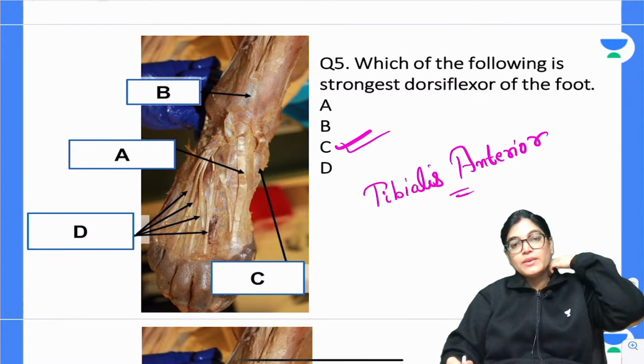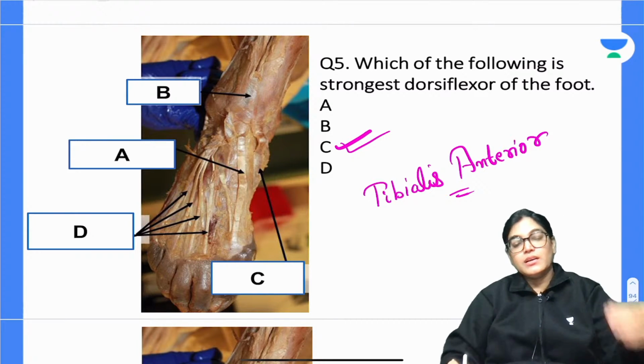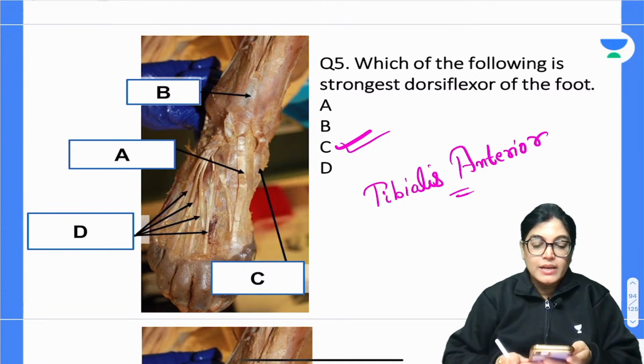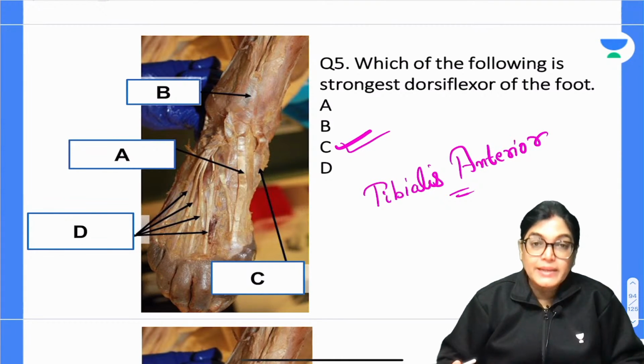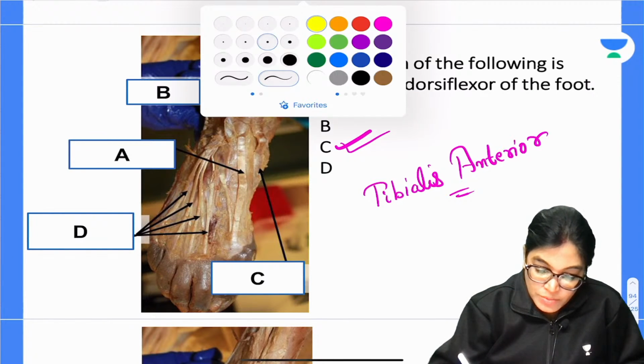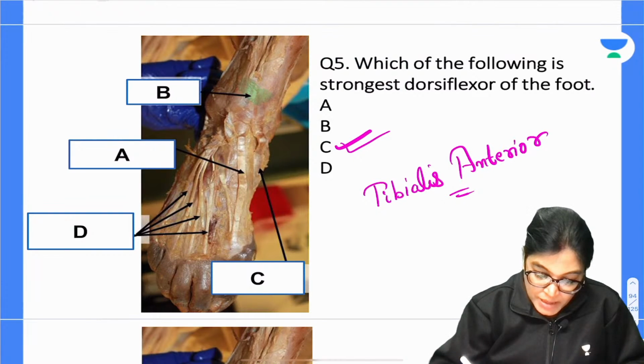So in this image we have to identify the tendon of the tibialis anterior muscle. The first thing is that if we talk about B, this is the extensor retinaculum, my dear. Yes, Dr. Kaustubh, you are right.